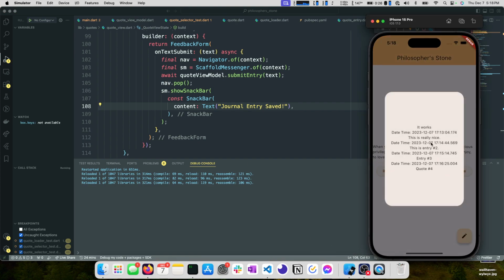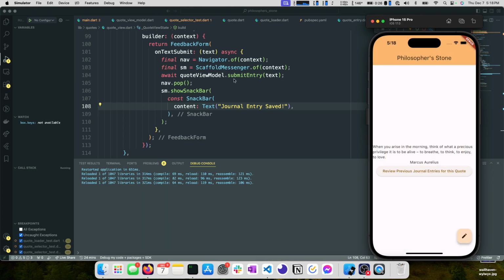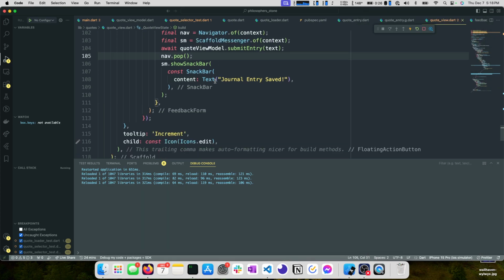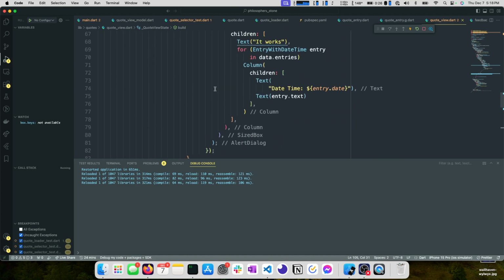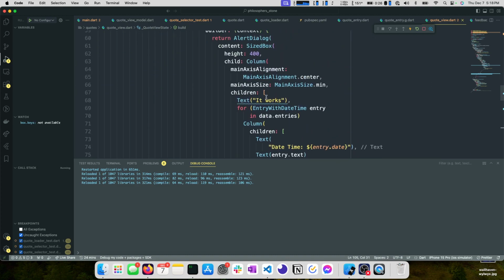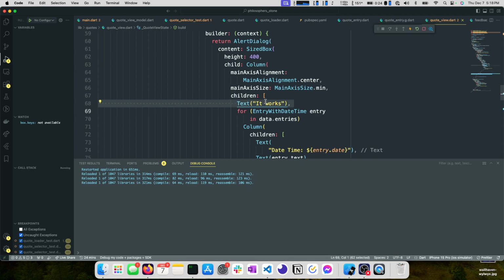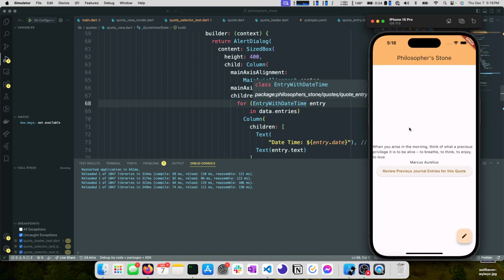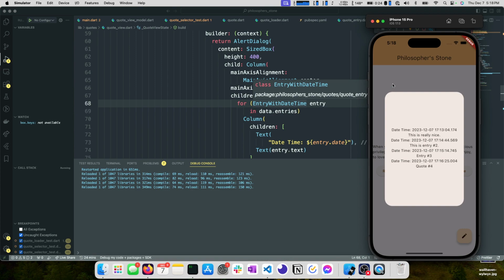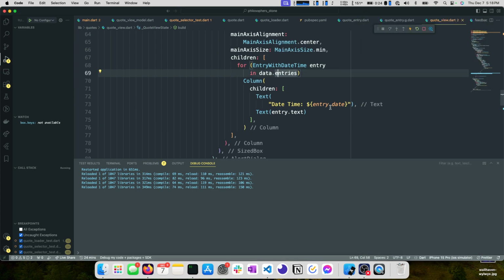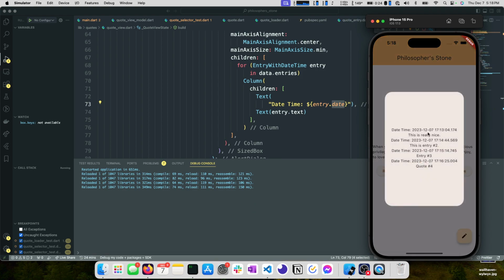Okay, so we have our previous entries. This looks a little weird, right? So let's make it look a little less weird. So now that we are here, we can remove the "it works" text because that is irrelevant. Open it again, we don't see the "it works" text. So this is the interesting thing. That date time is valid, but it's not pretty.